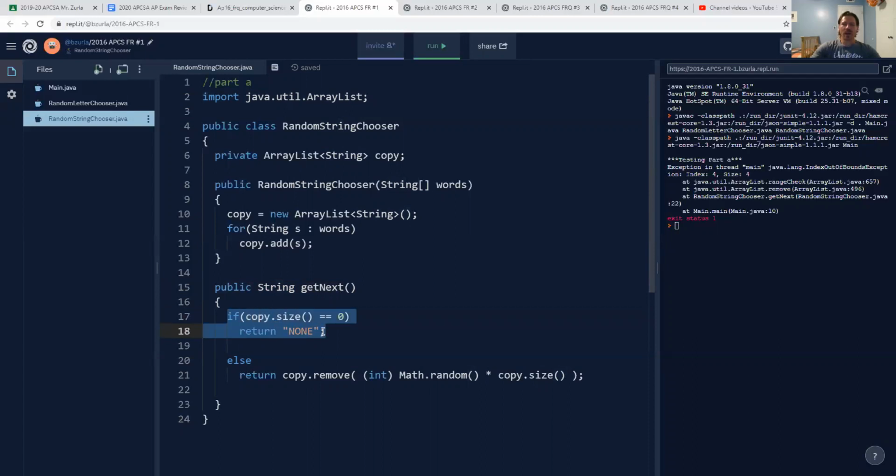So eventually I might run out. When that happens, they told us to just return all caps NONE. Okay, so that's what we see right here. And if I am not out of strings, then I need to randomly pick one.